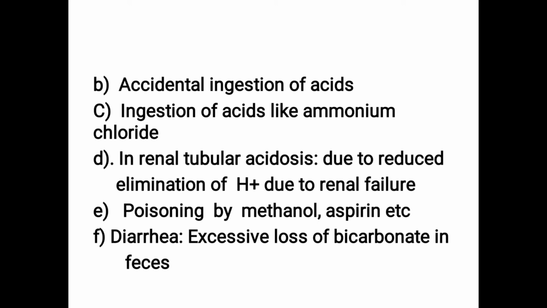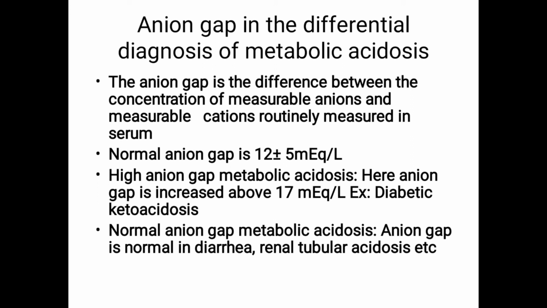The best example is diabetic acidosis, diabetic ketoacidosis. There is a term called anion gap which is used in the differential diagnosis of metabolic acidosis.